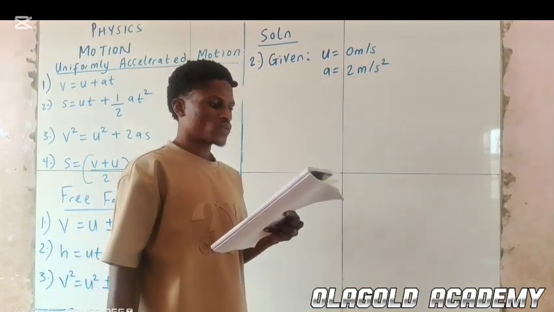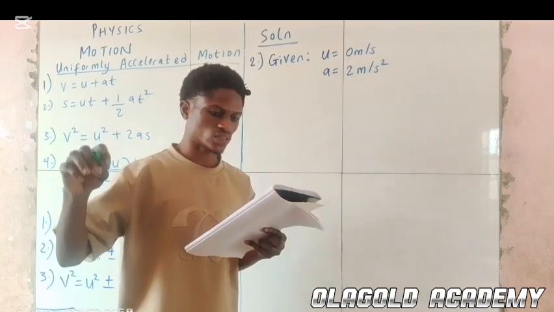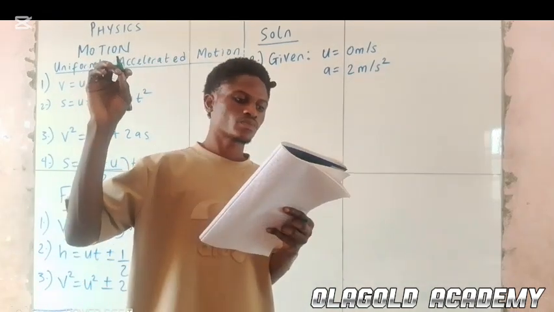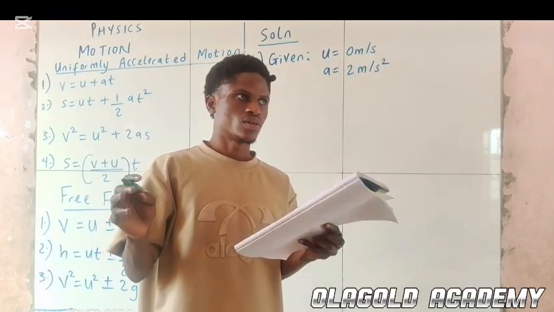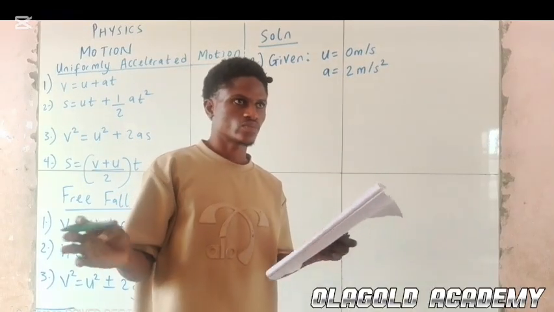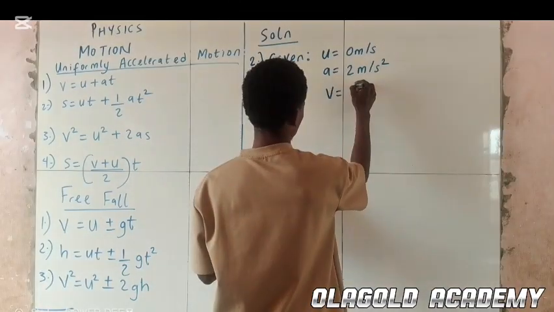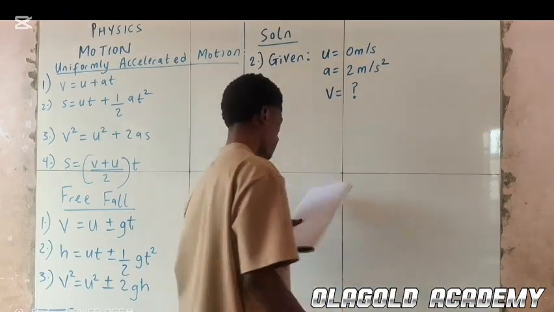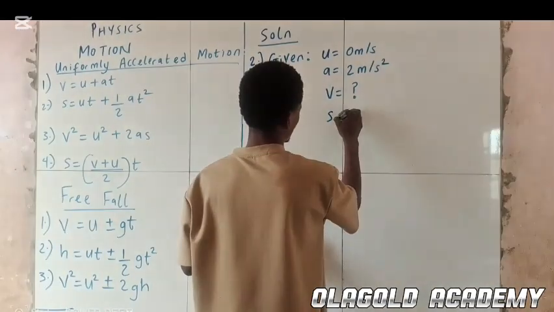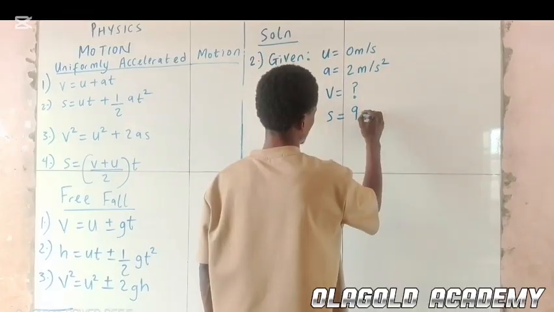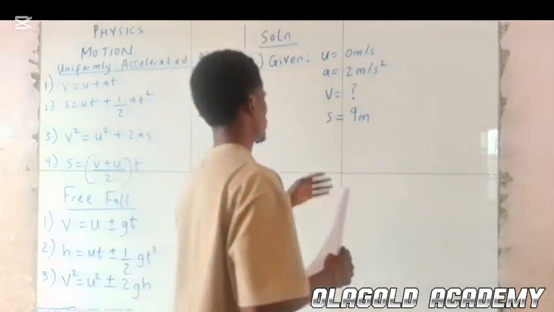The question says calculate its velocity after traveling 9 meters. So they're asking us to calculate the final velocity. So V equal to question mark, and our distance, which is S, equal to 9 meters.